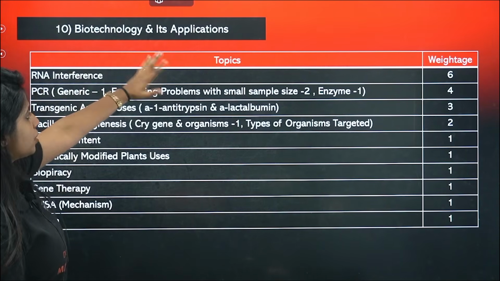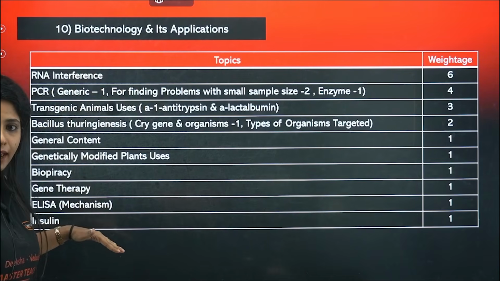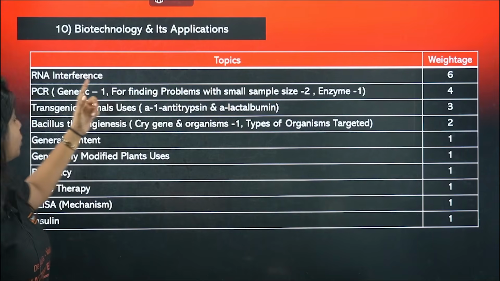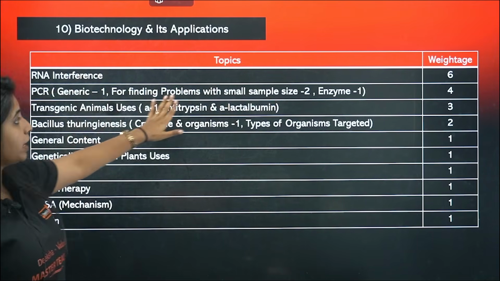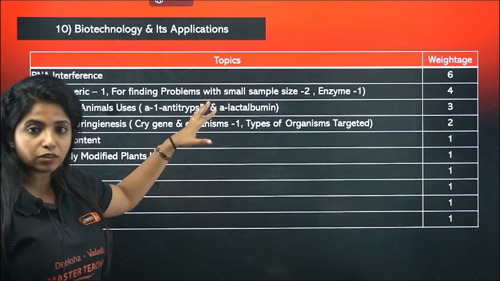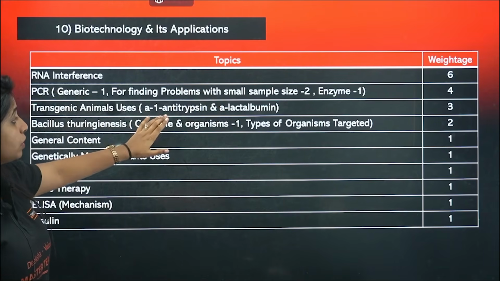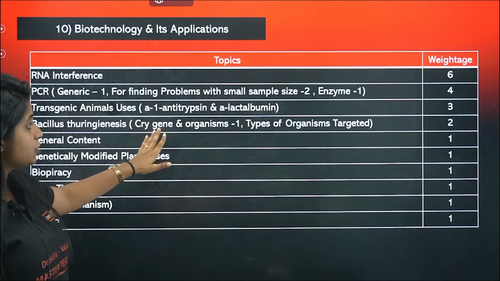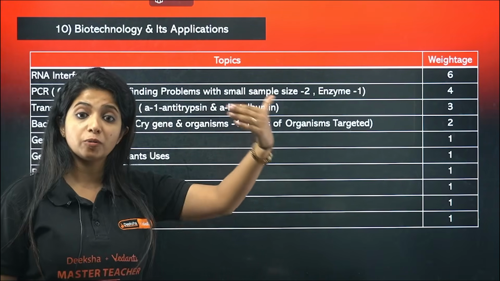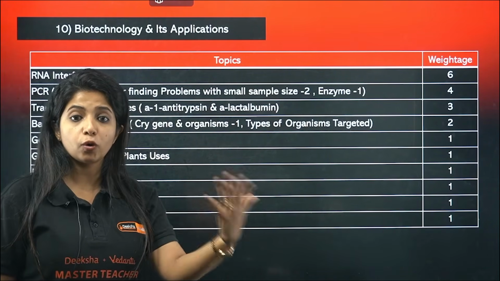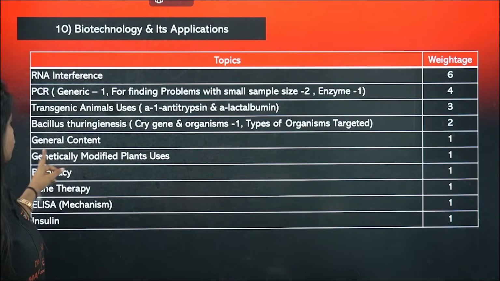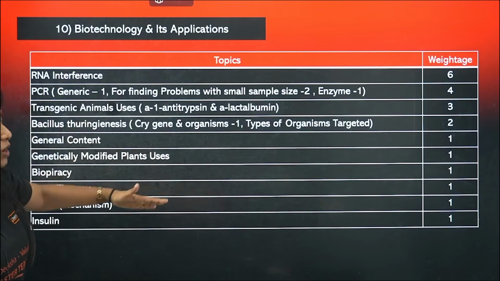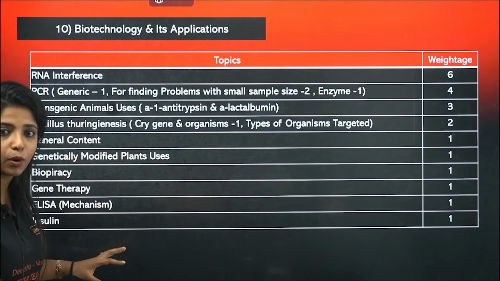Biotechnology and its applications, these are the topics. RNA interference has given 6 questions, so this is a very important topic alone. PCR generic, and for finding problems, as I said, that is there in this chapter also, this is important. Transgenic animal uses, especially alpha-1 antitrypsin and alpha-lactalbumin, 3 questions. Bacillus thuringiensis, the cry gene, what is the use, the type of organisms: lepidopterans, who are those, dipterans, who are those, coleopterans, who are those, you should know that. General content 1, genetically modified plants uses 1, and everything else 1, but you have got 1 question each, so you should know at least a bit about each of them.